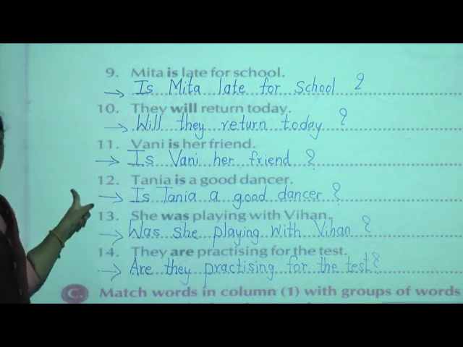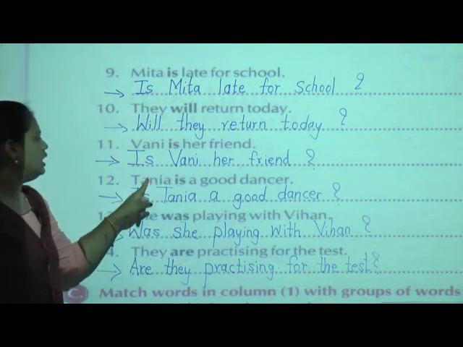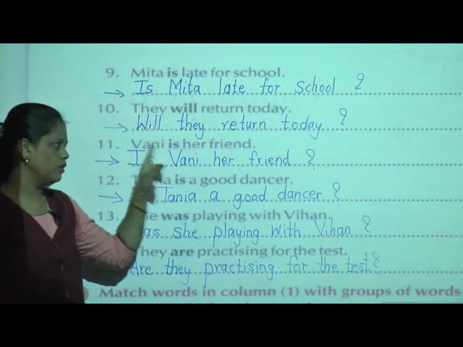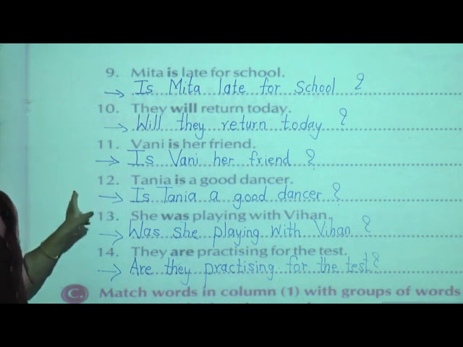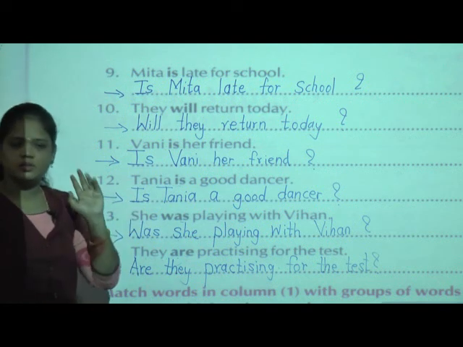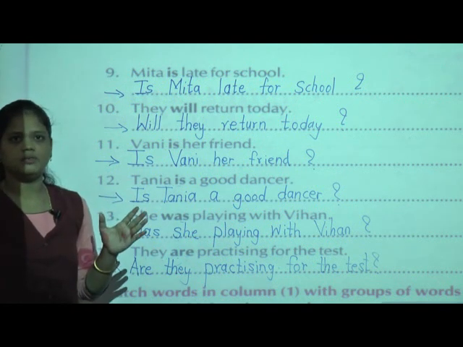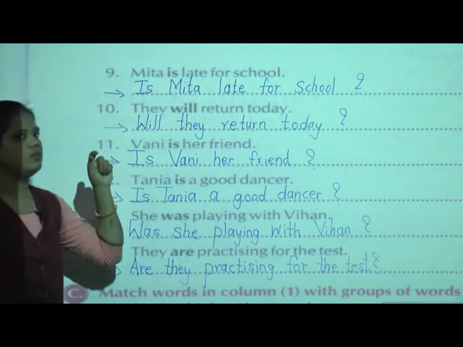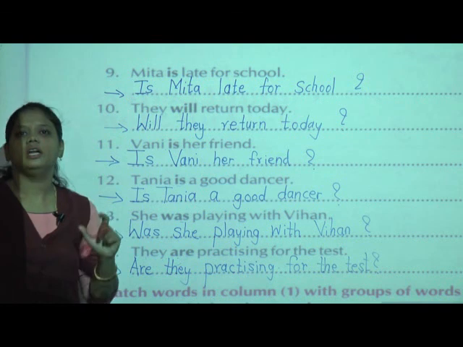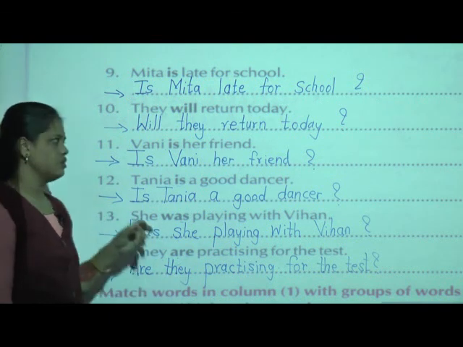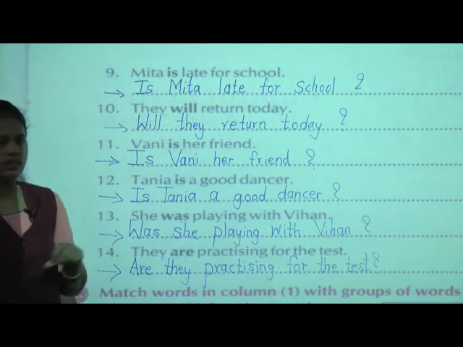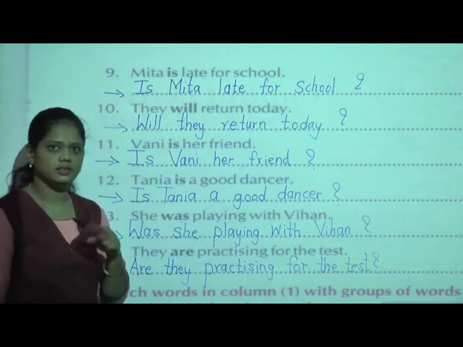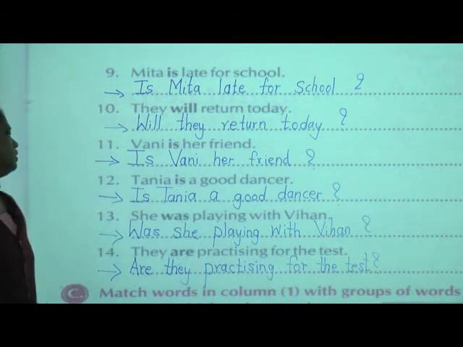Now the 12th one: Tanya is a good dancer. While forming the question, we have to look at the question given and remember that the bold printed word we have to put first. So the question is formed like this: Is Tanya a good dancer? Then we give the question mark.